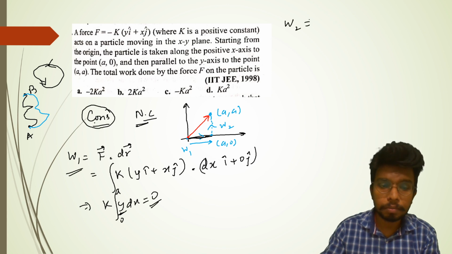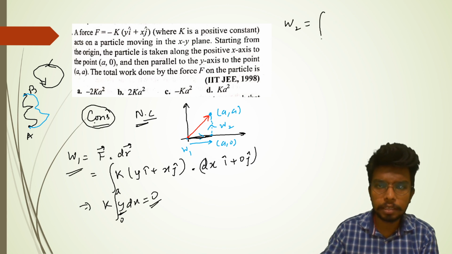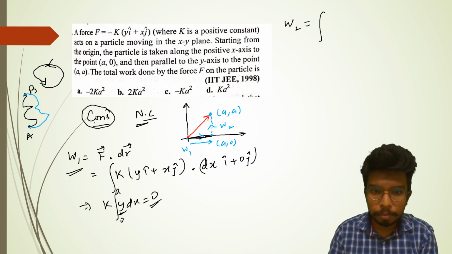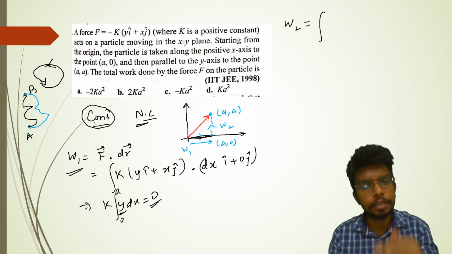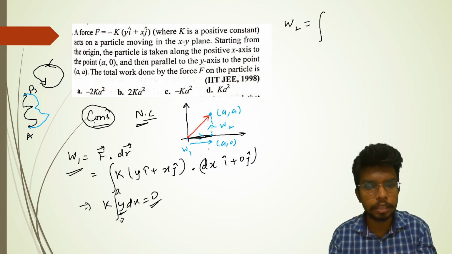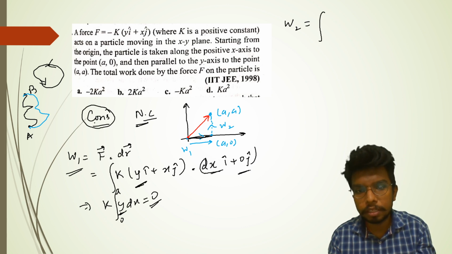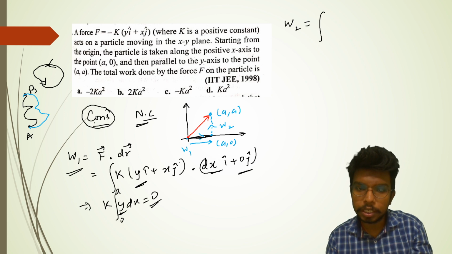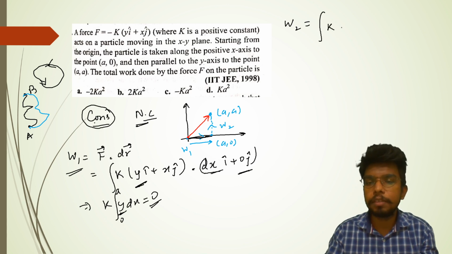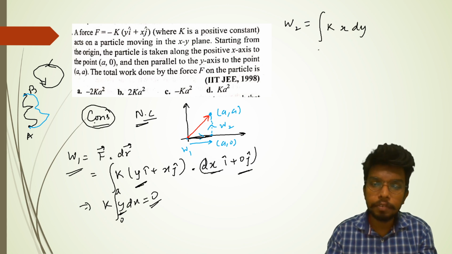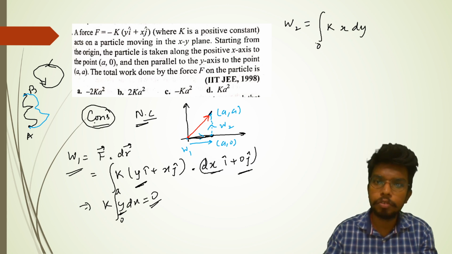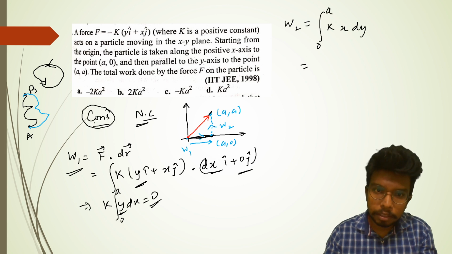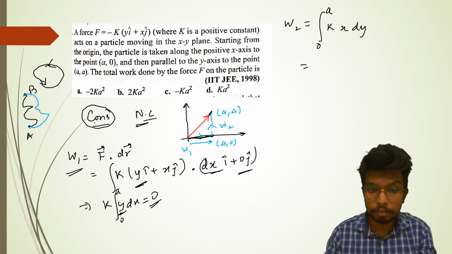Coming to W2, we'll do the same thing. This time the movement is dy j cap, and there is no movement in x, so the ky dx term will vanish this time, and only the kx dy term will be there. The integral of kx dy, with y changing from 0 to a. On this line x is not 0.